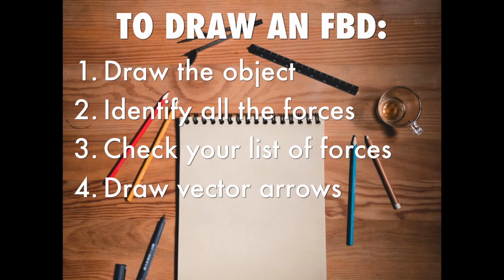We usually draw the vectors as arrows that start on the object and point away from it. Draw the arrows so they correctly illustrate the direction of the forces. If you have enough information to do so, draw the lengths of the arrows so they are proportional to the magnitudes of the forces.